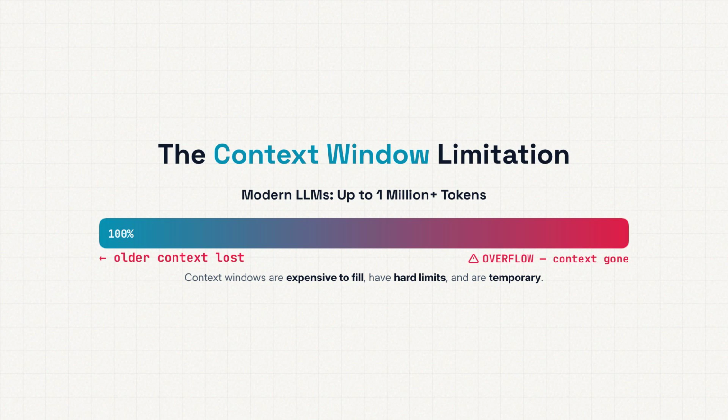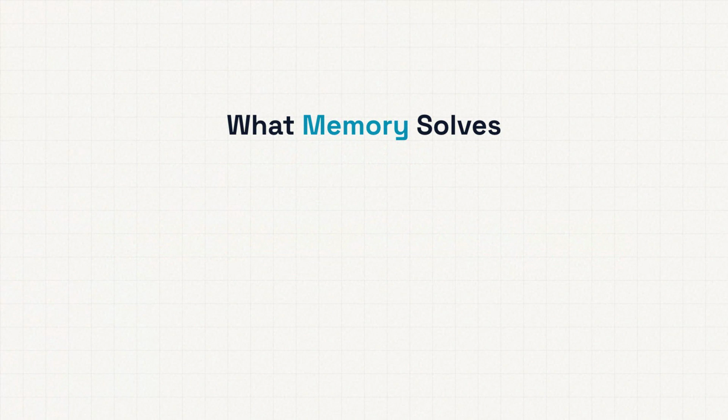But here's the thing: context windows have hard limits. They're expensive to fill and they're temporary. Once the conversation ends, that context is gone. This is where memory comes in.